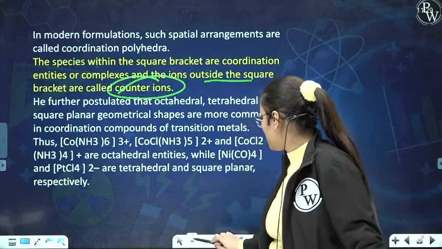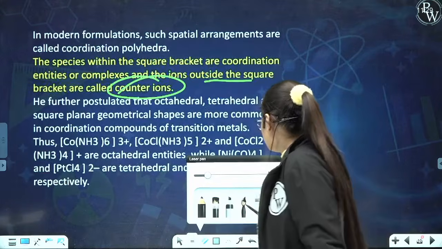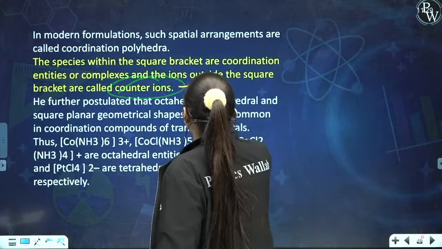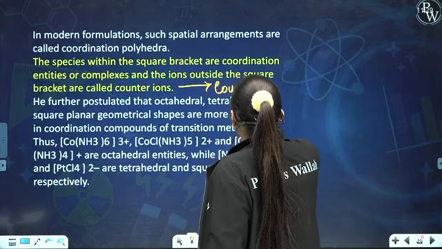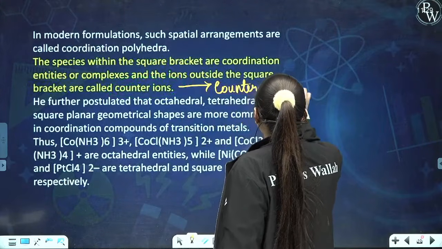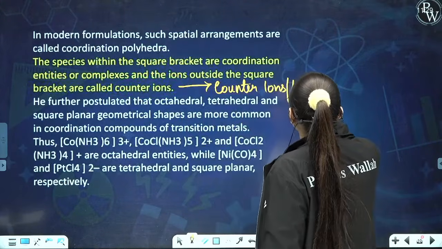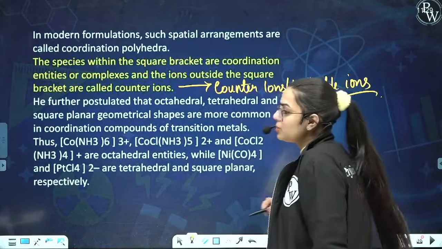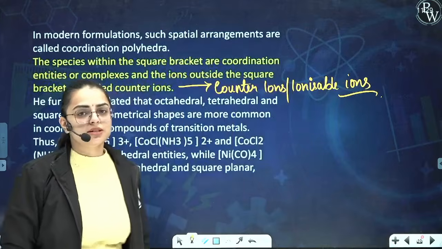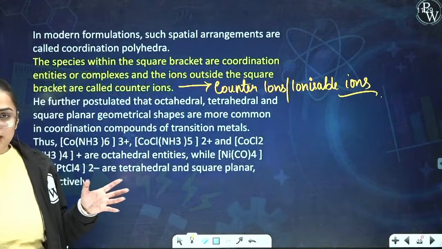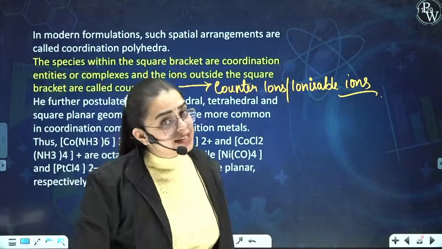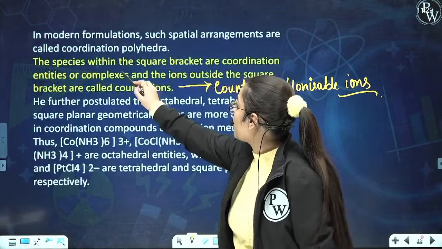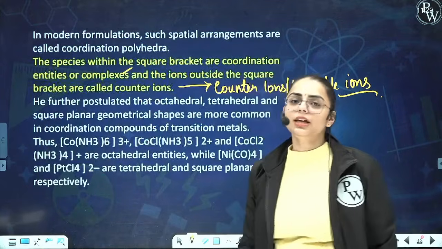This is really very important. Counter ions, in other terms, are the ionizable ions. So counter ions are the ionizable ones, and they are present outside the square bracket. The ones present inside the square bracket are referred to as your coordination entity or the complexes.